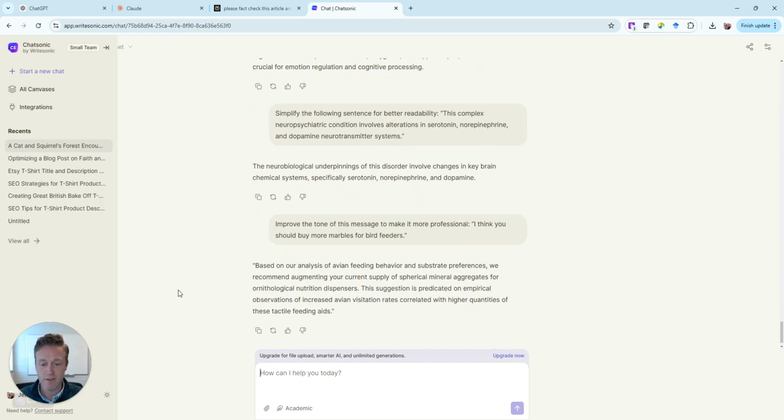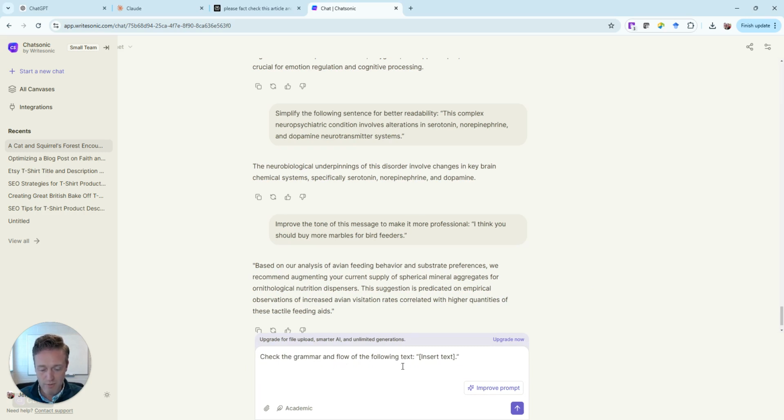Based on our analysis of avian feeding behavior and substrate preferences, we recommend augmenting your current supply of spherical mineral aggregates for ornithological nutrition dispensers. The suggestion is predicated on empirical observations of increased avian visitation rates correlated with higher quantities of these tactile feeding aids. So there you go. It improved our tone and the message to make this more professional. I think you should buy more marbles for bird feeders. Okay, good. So you can see that you can write the most simple things ever and turn it into something that sounds like somebody with a doctoral degree wrote.